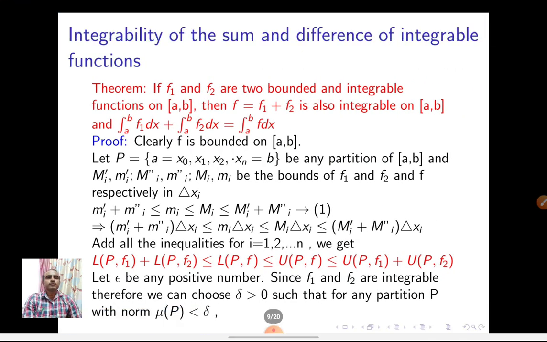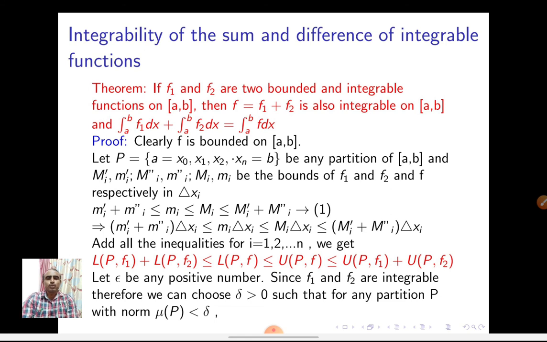Now, alright, we discuss the integrability of the sum and difference of integrable functions. See, if f1 and f2 are two bounded integrable functions on [a, b], then f, equal to the sum of the given functions f1 plus f2, is also integrable on [a, b], and the integral from a to b of f1 dx plus the integral from a to b of f2 dx is equal to the integral from a to b of f dx.